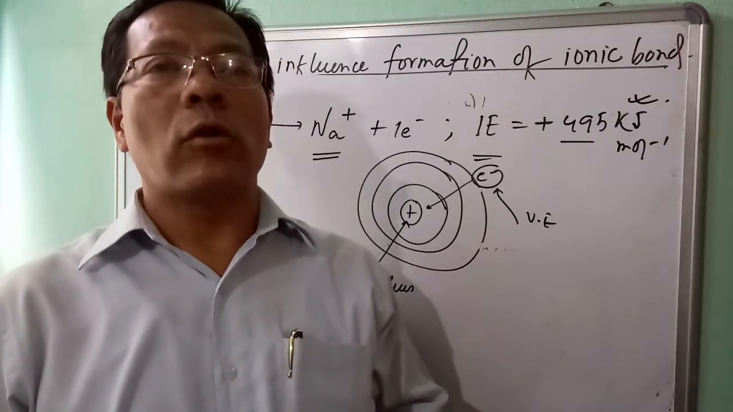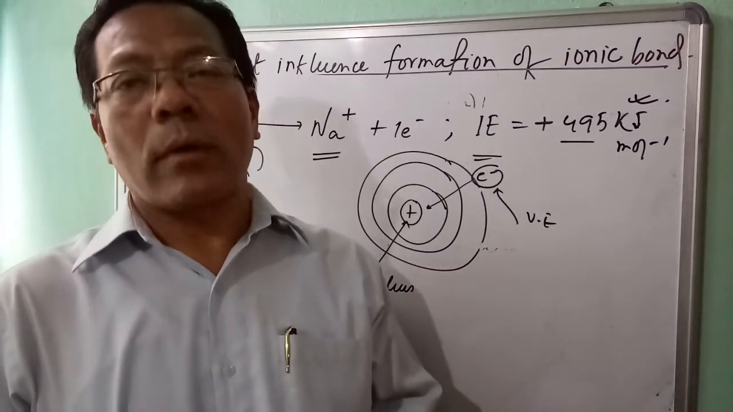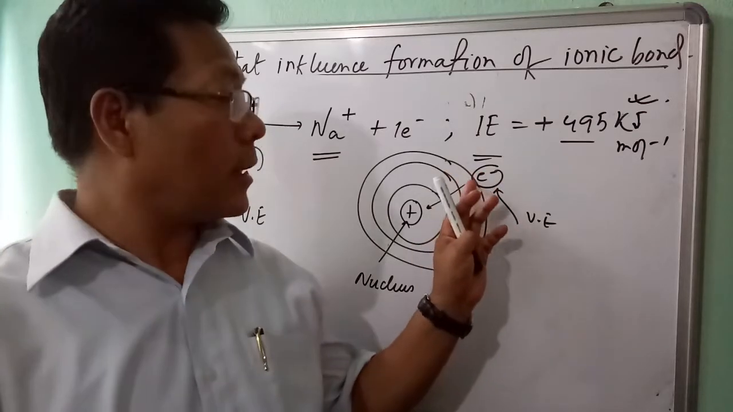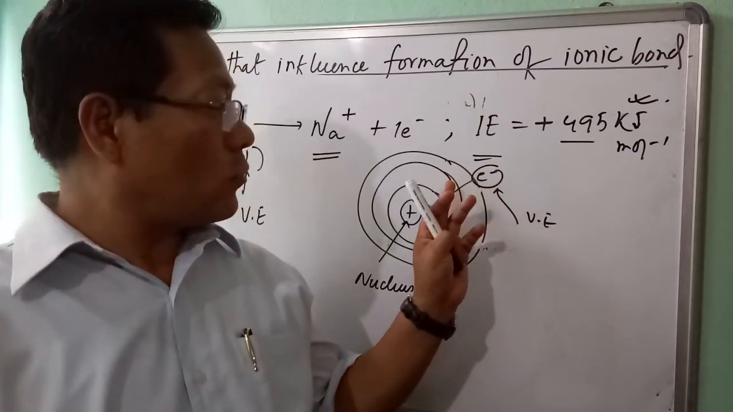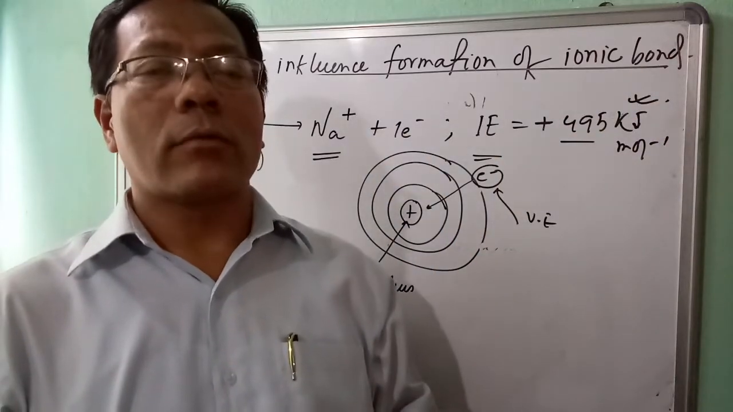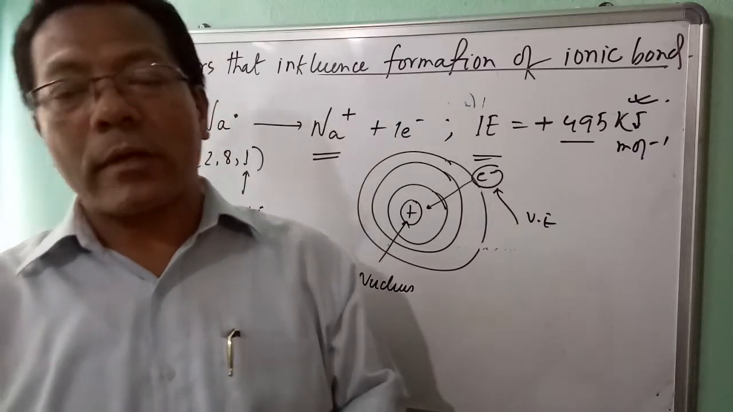And that value of ionization enthalpy depends upon the size of atom. If the size of the atom is large, then the valence electron is far from the nucleus. The force of attraction between the valence electron and nucleus is weaker,